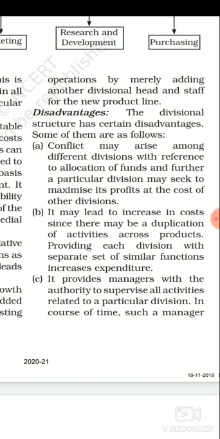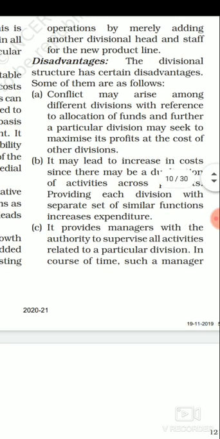Next is about the disadvantages of divisional structures. Now when we talk about divisional structures, the main and very important disadvantage or drawback of it is conflict.